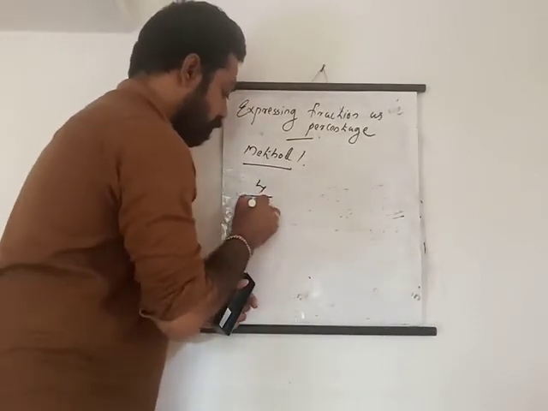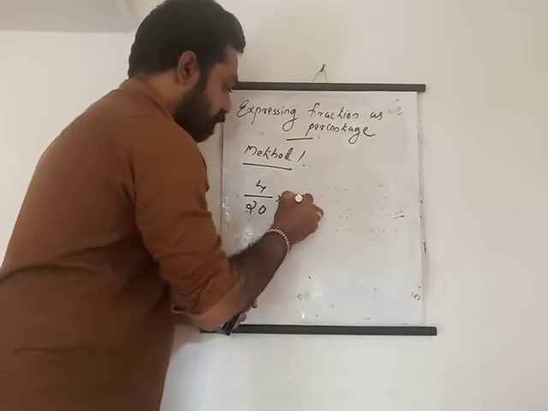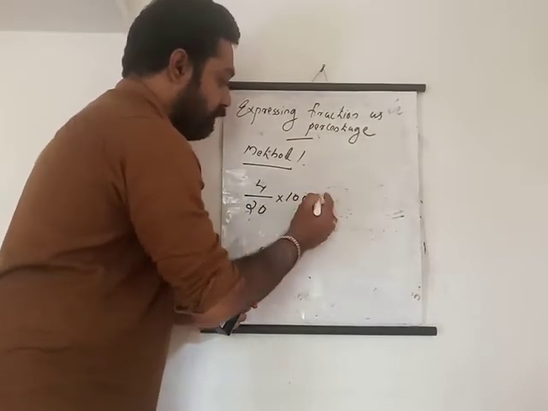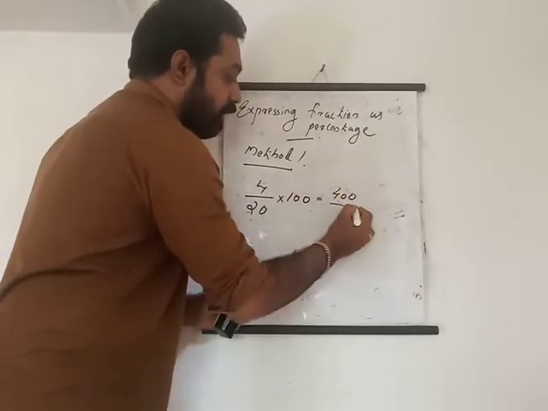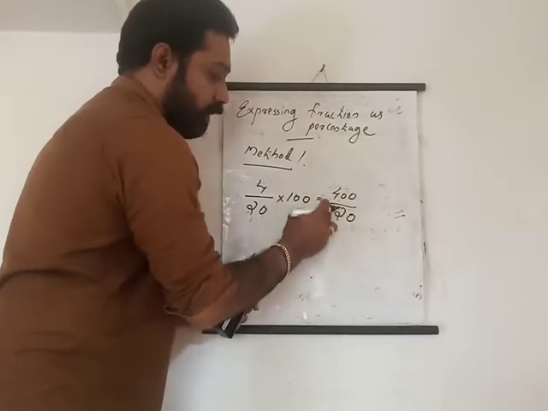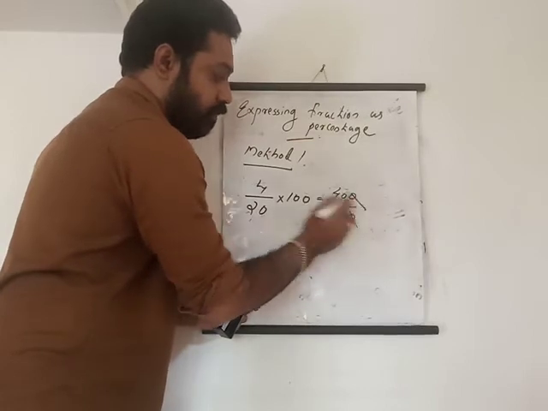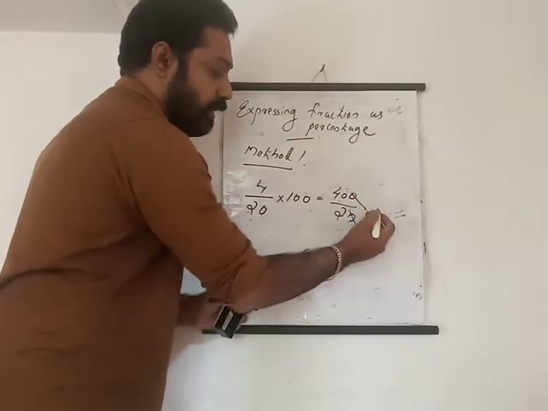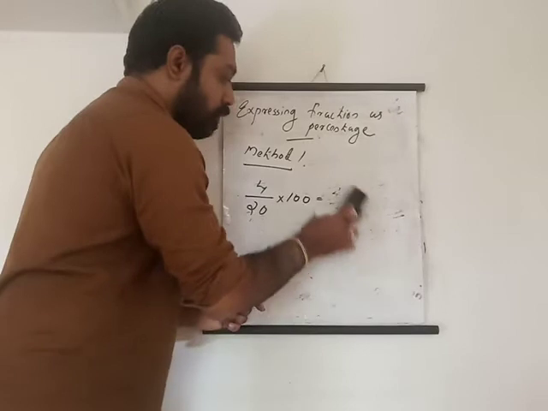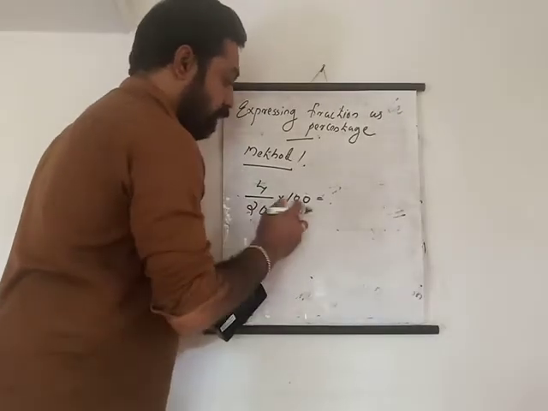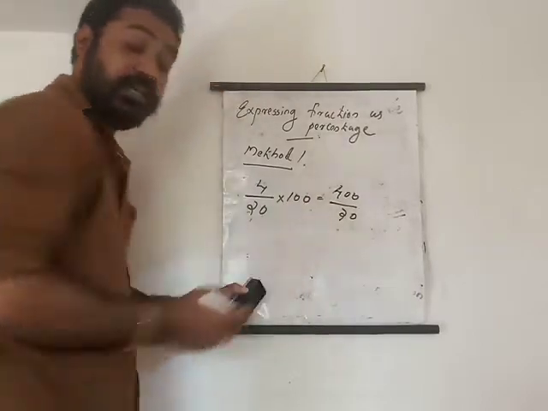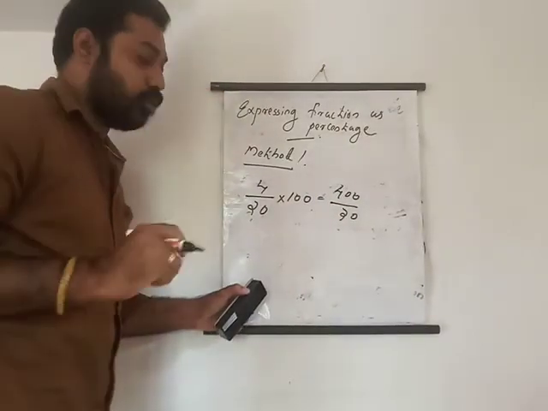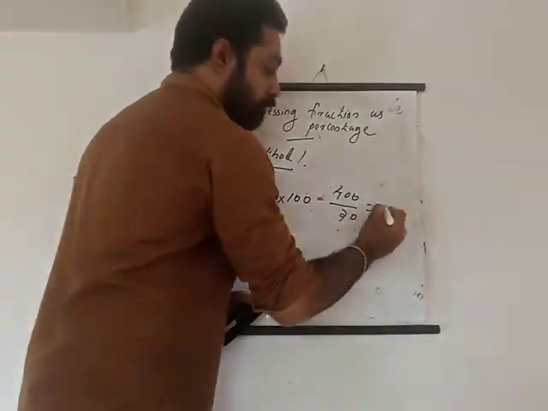4 by 20, into 100. Whichever way you do it, you will get the same answer. 4 into 100 is 400. 400 divided by 20. Here also you can cut the 0 and 0, giving 40 by 2, and you will get 20. Or if you are not cutting also, you will get the same answer. 4 into 100 is 400, and just divide 400 by 20. Then you will get the answer, 20%.